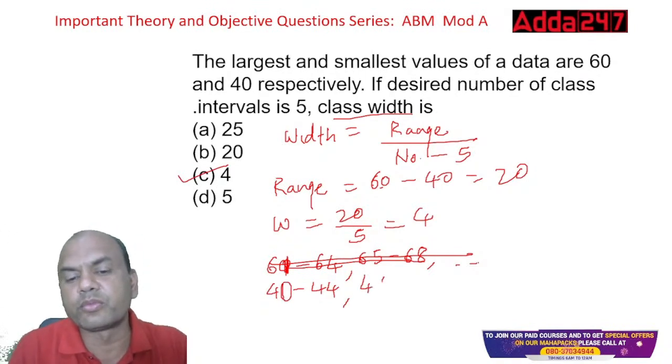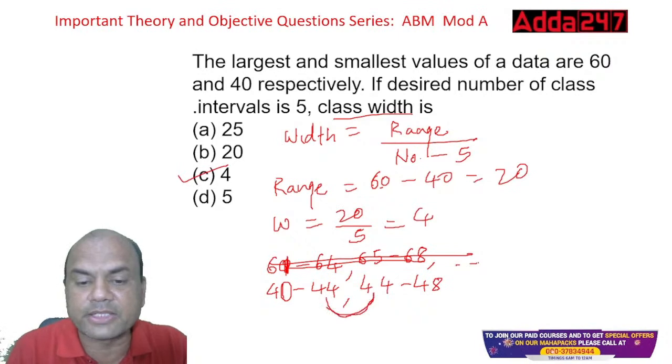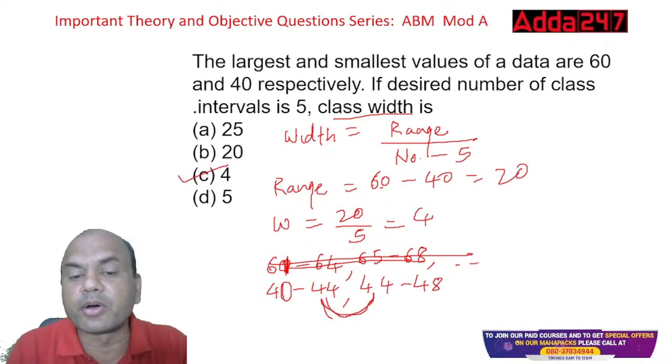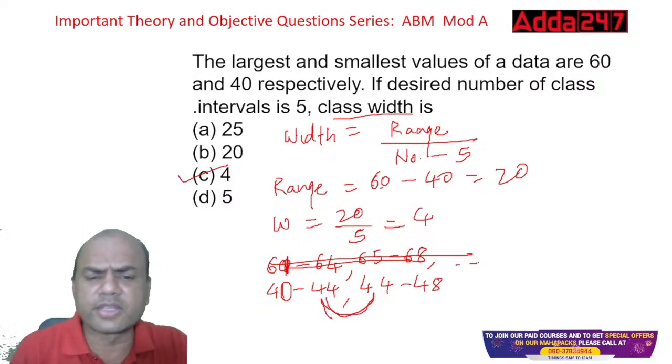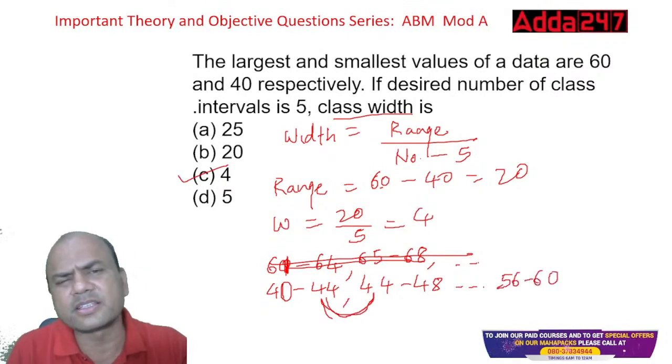Then 44 to 48. This is known as an exclusive group. When the ends are matching, this is called exclusive. The one above was inclusive, where the ends were not matching. So this is the meaning of it. You can go up to 60 over here. The last one will be 56 to 60. That is the answer.